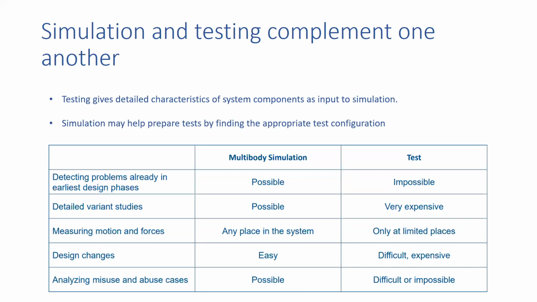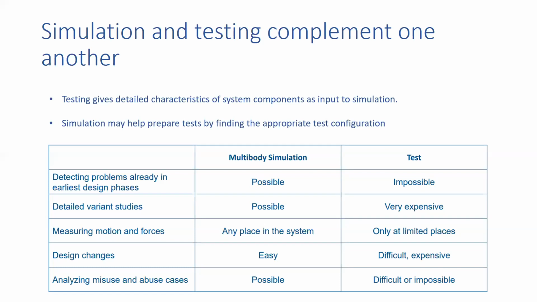Then the next is detailed variant studies. Let's say if you want to test almost each and every point, what forces are applied and the deformation, all those things, then it is possible in multi-body simulation. But for real testing, it is too expensive.